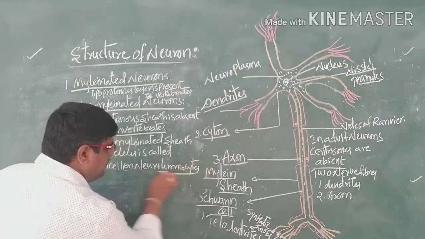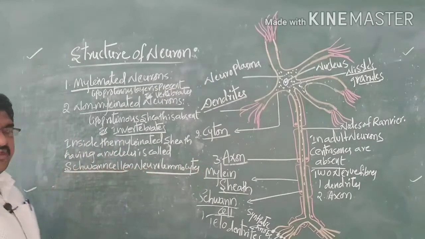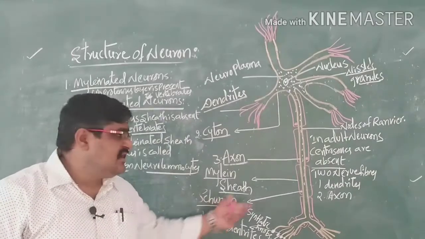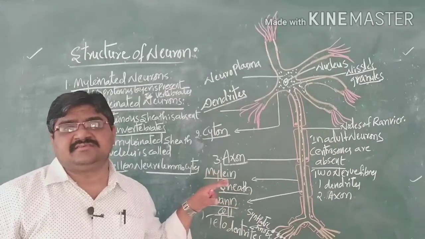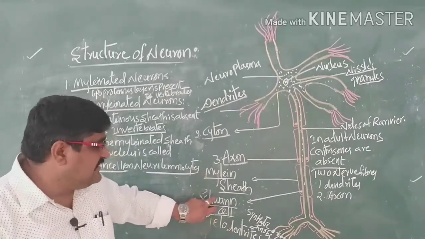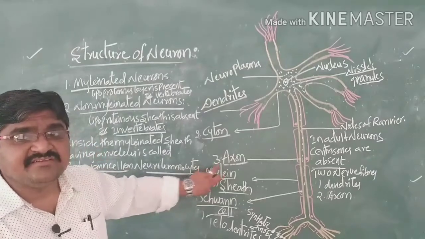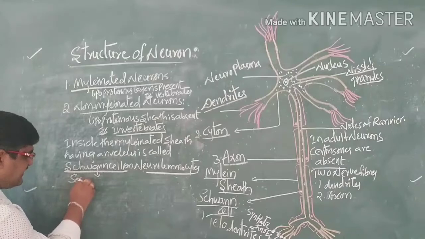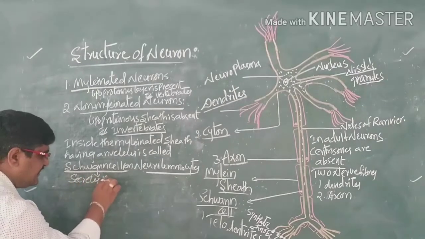So what is the main function of this neurolemma or Schwann cell? This Schwann cell will secrete the myelin sheath. That means the Schwann cell secretes a myelin sheath.